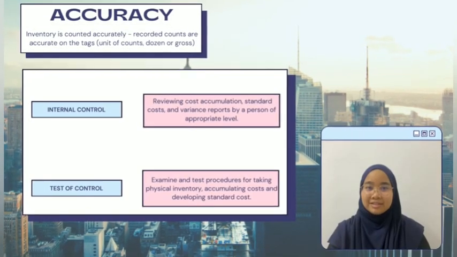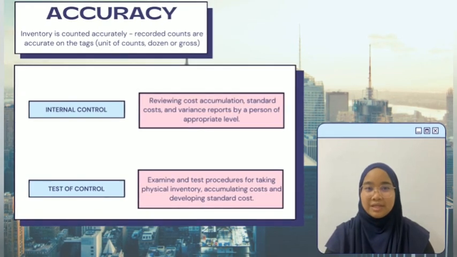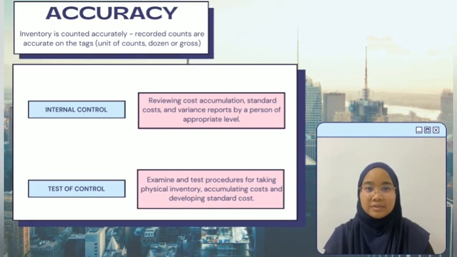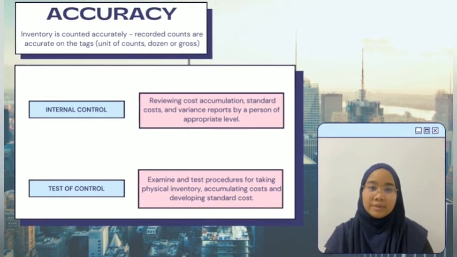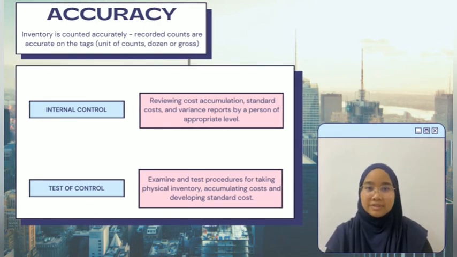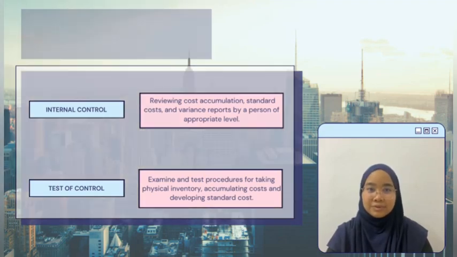In addition, the internal control is cost accumulation. Standard cost and variance reports must be reviewed by a person of appropriate level. The company also must follow accounting standards and accounting policies. Next, test of control is as stated beside, and it is being made to make sure that the transactions are free from error, especially the amount of inventory from the balance sheet to the income statement as cost of goods sold.